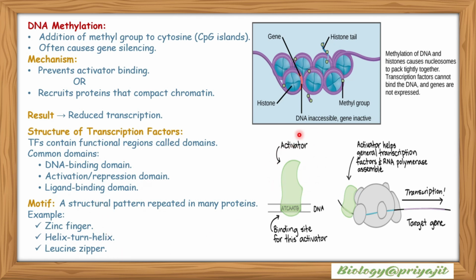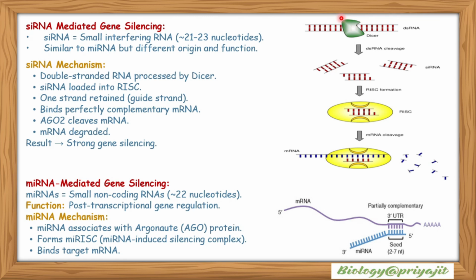Here is the activator and its binding site, and the activator helps generate the transcription factor and RNA polymerase assembly. So methylation of DNA and histone causes nucleosomes to pack tightly together, and transcription factors cannot bind the DNA and genes are not expressed. Now, siRNA-mediated gene silencing.